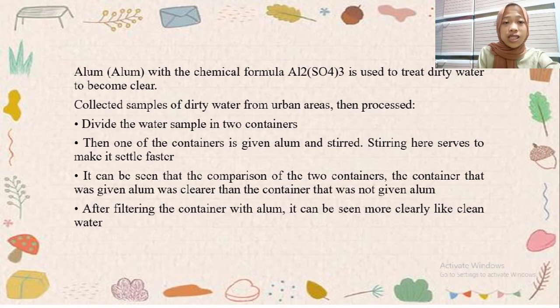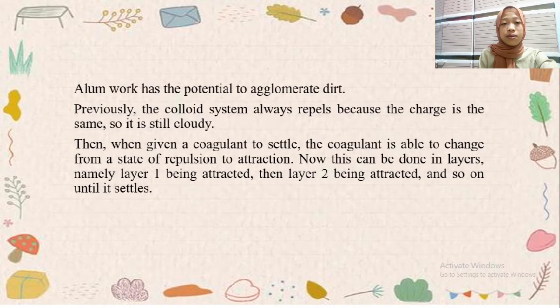It can be seen in the comparison of the two containers. The container that was given alum was clearer than the container that was not given alum. After filtering the container with alum, it can be seen more clearly, like clean water. Alum has the potential to agglomerate dirt.